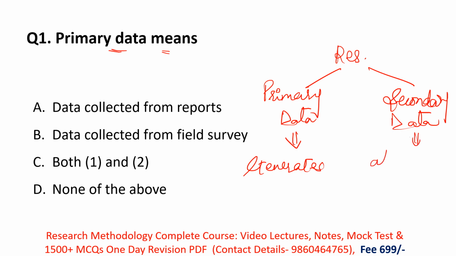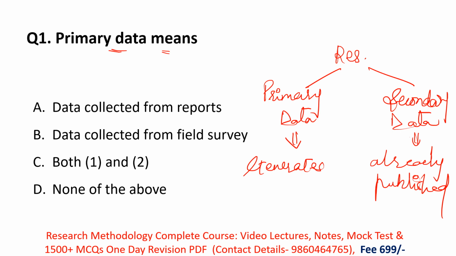Secondary data means already published data. Already published data is nothing but your references, bibliographies, in which you can find out what researchers previously did in their works, in journals, articles, newspapers. So they are known as already published data, or secondary data.